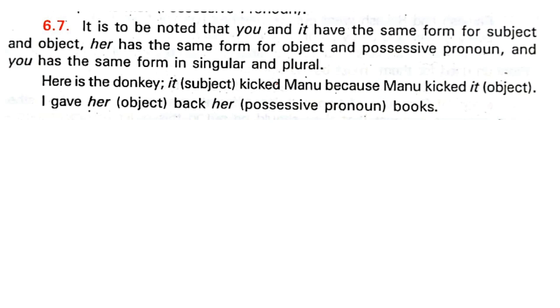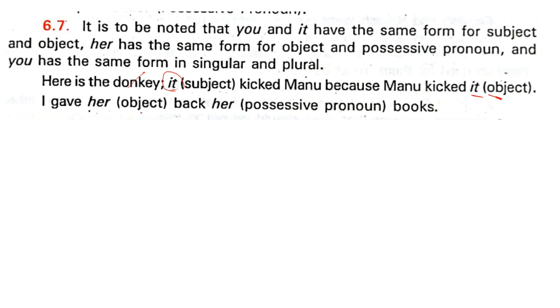Here it's written there. Here is the donkey. It kicked Manu because Manu kicked it. Now here the it becomes an object over here, and here it is the subject. Here is the donkey means we are talking of the particular animal. And here, I gave her back her books.